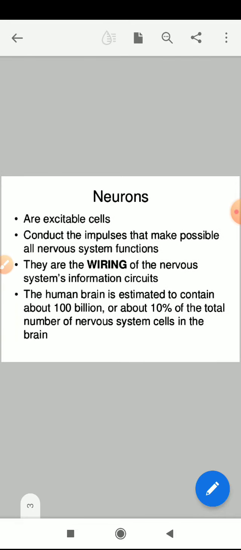Now if we talk about neurons, these are excitable cells that conduct the impulses that make possible all nervous system function. We know the main function of the nervous system is to pass information, and that passing of information is the conduction of impulses.